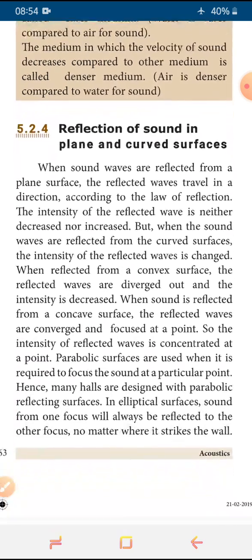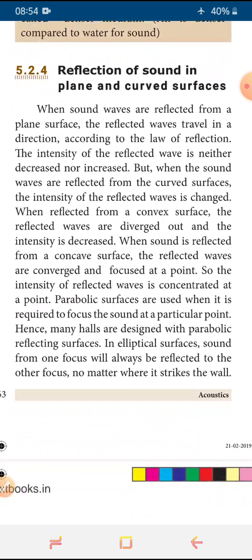And now the next topic is reflection of sound in plane and curved surfaces. How the reflection happens in plane and curved surfaces we will see here. When sound waves are reflected from a plane surface, the reflected wave travels in a direction as per the law of reflection. What is the law of reflection? There are two rules.